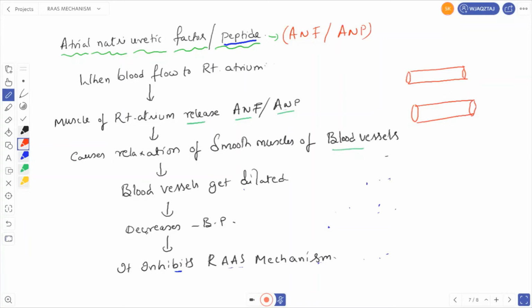It is enlarged when compared to this one. So the blood pressure decreases. When the blood pressure decreases, it inhibits the RAS mechanism. RAS mechanism is increasing blood pressure, ANF is decreasing blood pressure. So when blood pressure decreases, the RAS mechanism is stopped. Again, if the blood pressure still decreases, then the RAS mechanism gets activated.